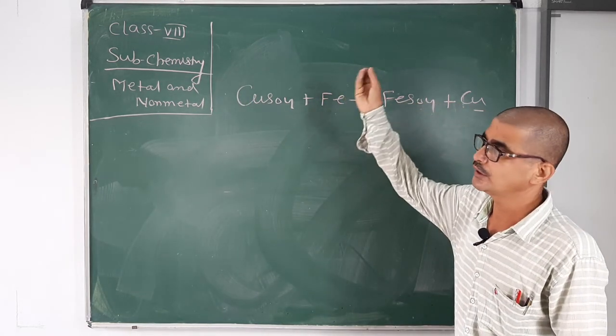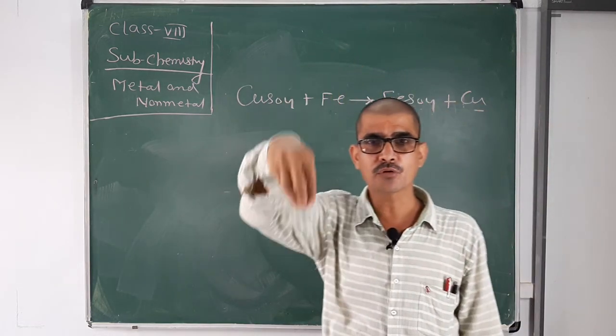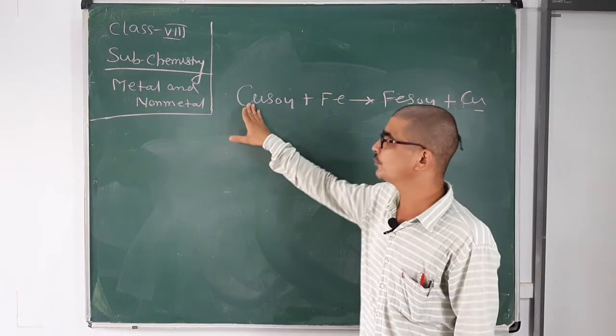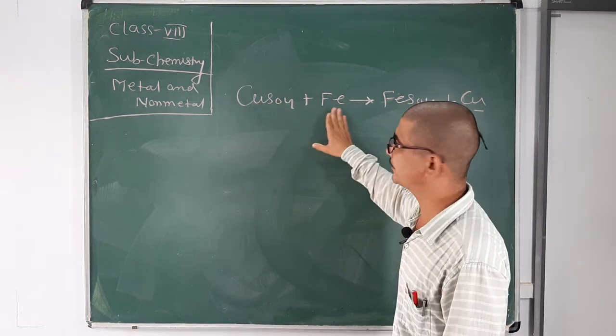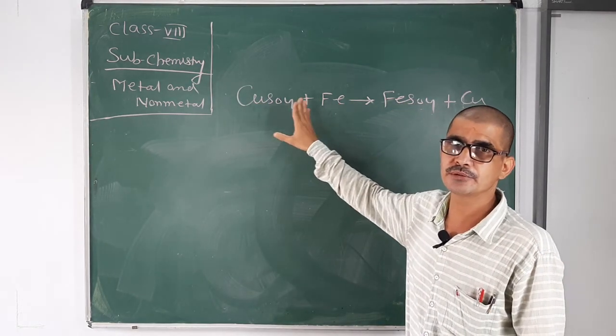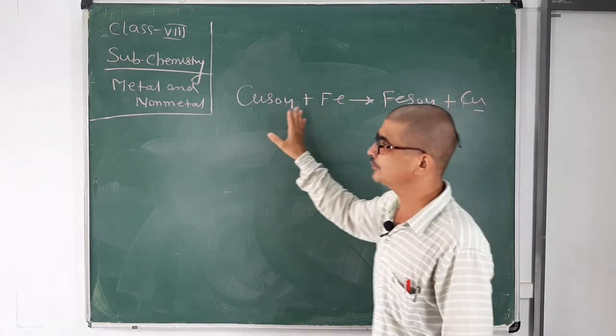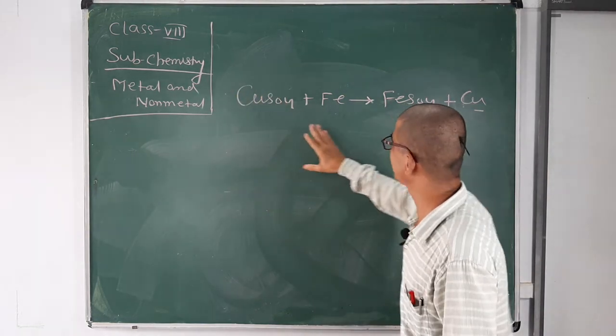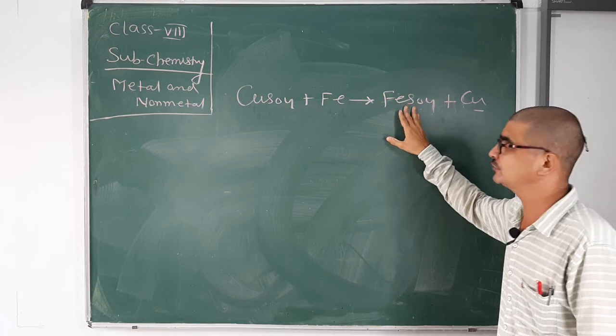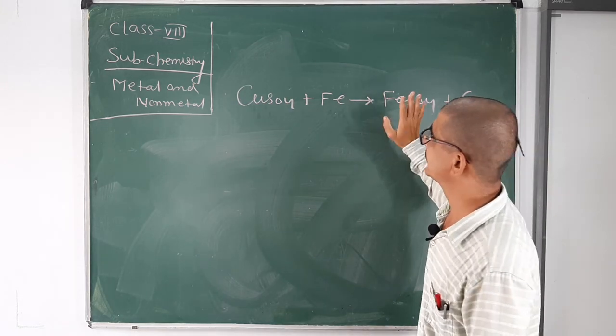So, when an iron nail is dipped into copper sulfate solution, copper is displaced by iron, because iron is more reactive than copper, forming ferrous sulfate and copper. It means the blue color of the copper sulfate solution slightly changes into green. This is due to the formation of ferrous sulfate.